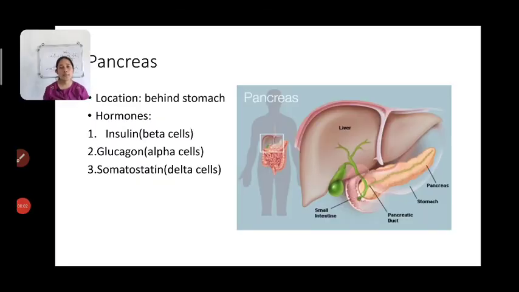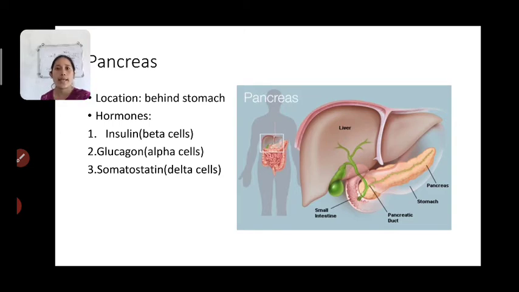Now next, coming to another gland known as the pancreas. Pancreas is also known as a heterocrine gland or mixed gland. What does that mean? That means the pancreas acts both as an exocrine gland as well as an endocrine gland. First let us understand the location, then I will tell you how it functions as an exocrine and as an endocrine gland.